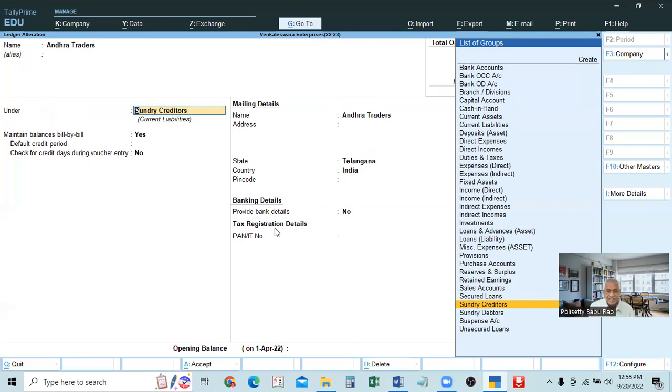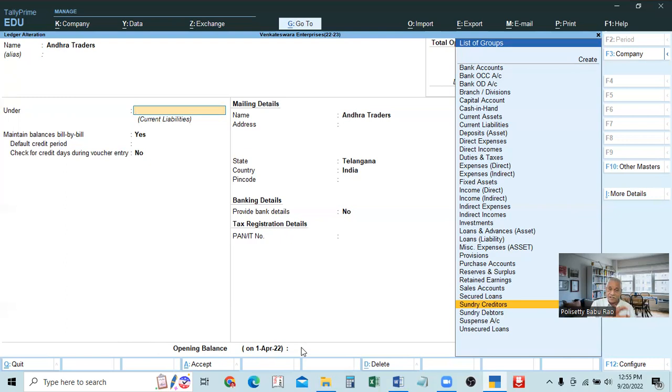Like this, if opening balance is not available, it is not seen, then go to F12, configure, and in the first general details, last one at the end, provide opening balances for ledgers. You make it yes, enable that. Enabling means making yes. Make it yes and save. If you save, then automatically the opening balance tab will be available in all the ledger accounts, and with the help of that, we can enter the opening balances.